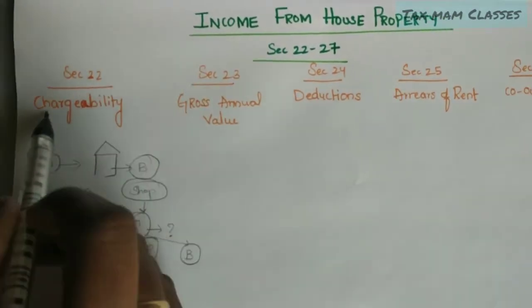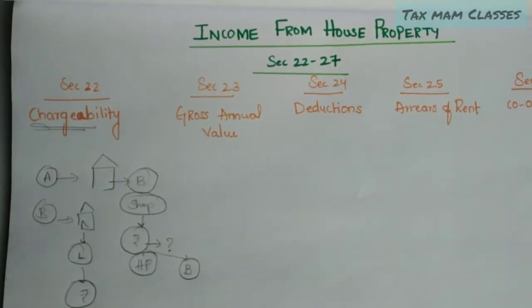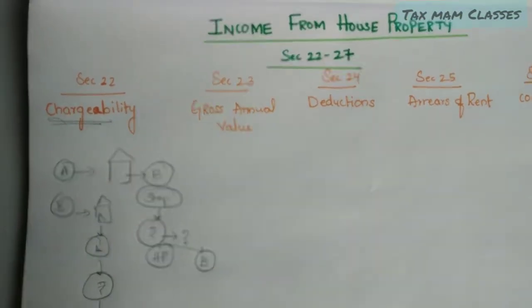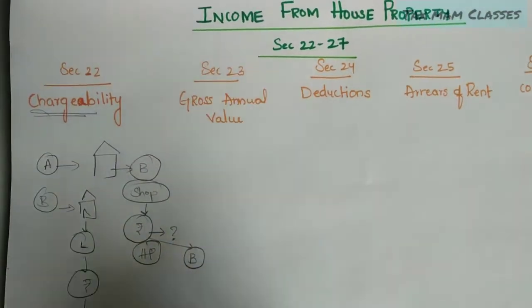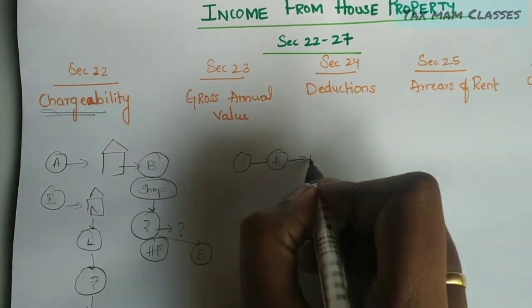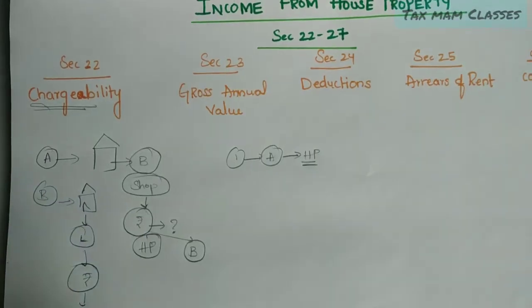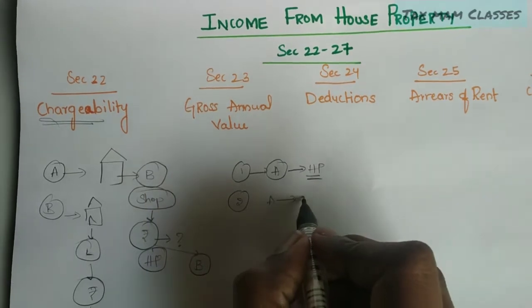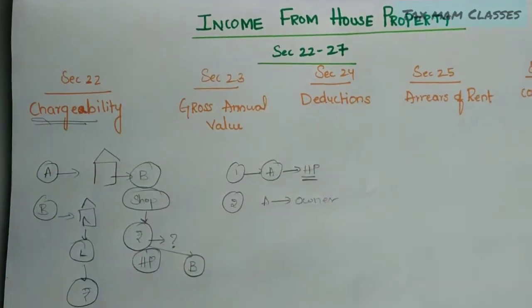What the chargeability section talks about means there are three conditions. What are the three conditions? The first one: the SSE must have one house property. This is the first condition. The second condition: the SSE must be the owner of the house property.